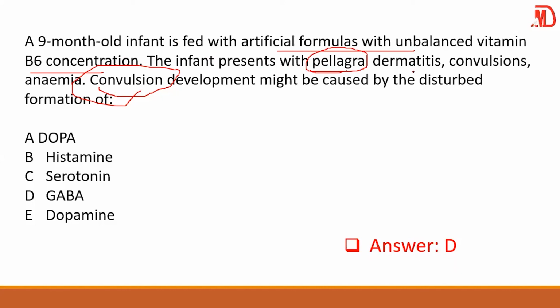Pellagra is dermatitis. There's convulsion and anemia. Now, convulsion development might be caused by the disturbed formation of, of course, GABA. So if GABA is not there, it means there would be hyper exaggeration in the brain, or too much firing by the neuronal cells. Therefore, it will lead to convulsion. So it means that GABA was reduced in the brain. So the answer is GABA.